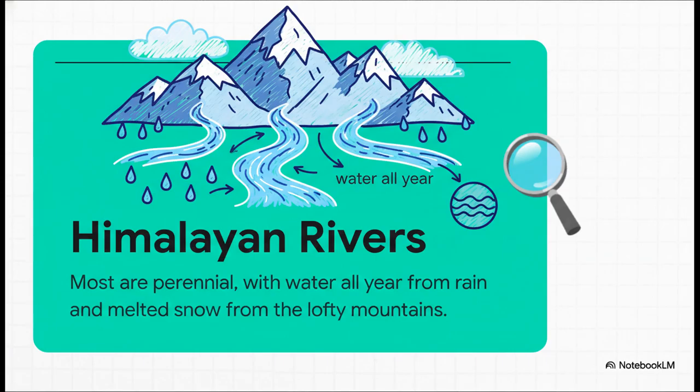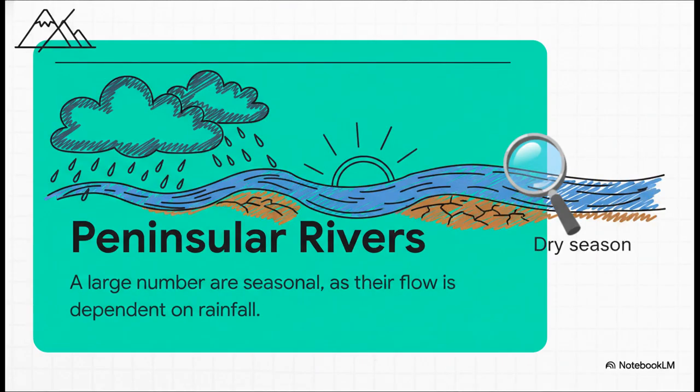Most of these rivers are perennial. This is a very important word. Perennial means they have water throughout the year. Now, why is that? It's because they get water from two sources. One is from the rain during the monsoon, and the other is from the melting snow and glaciers of the high Himalayan mountains.